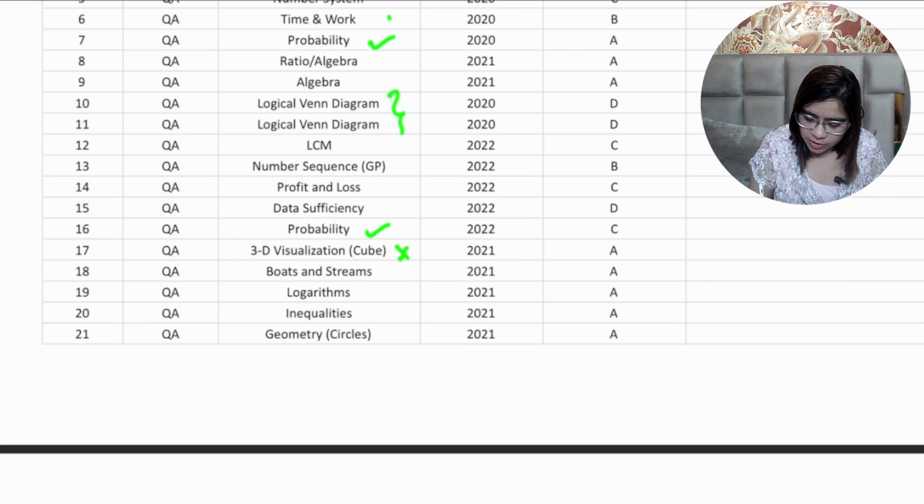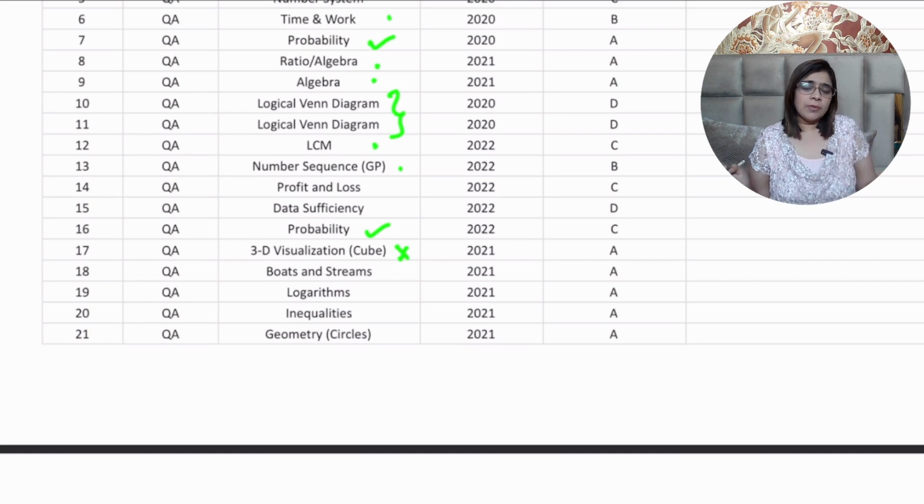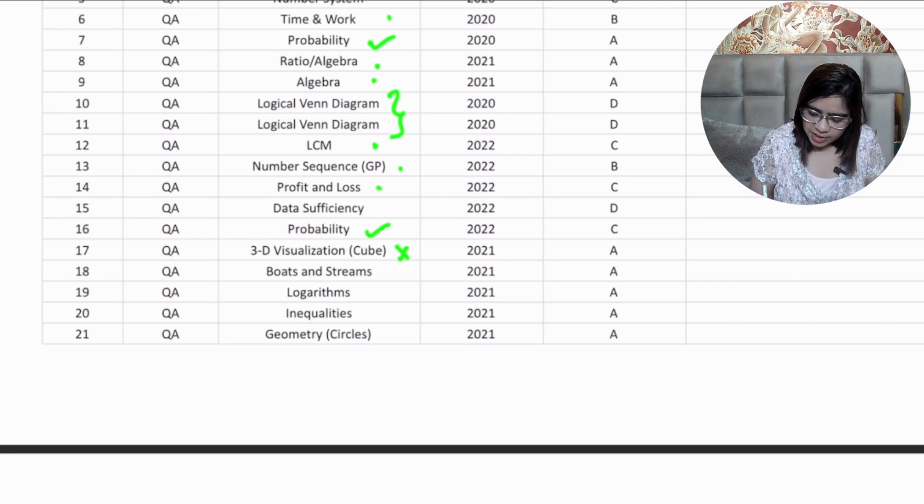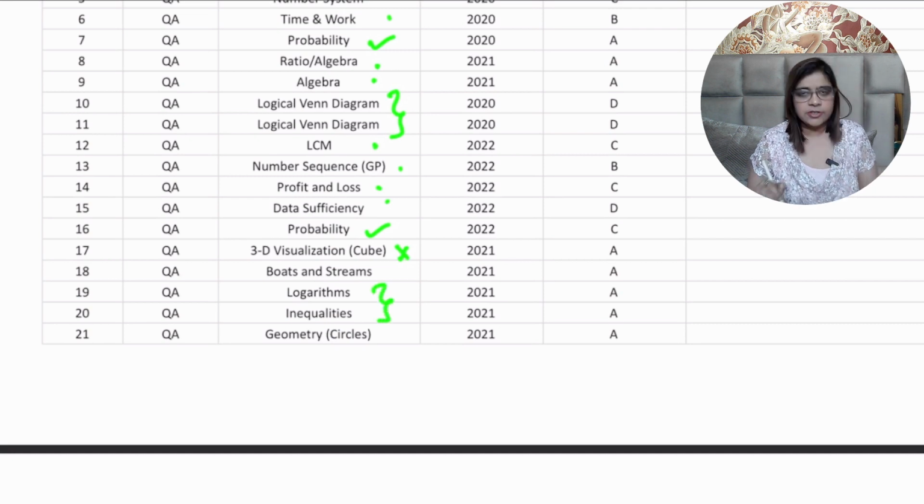Logical Venn diagrams is also asked in the CAT examination along with the other topics like algebra, LCM, APGP. Okay, one more thing, that the XAT examination every year asks you questions around sequences, so don't forget to do sequences at all. Then we have some general topics like profit and loss. Also, we have some modern maths topics like logs and inequality.